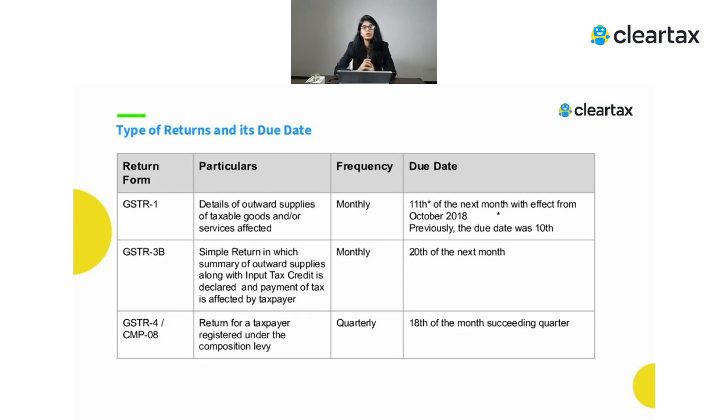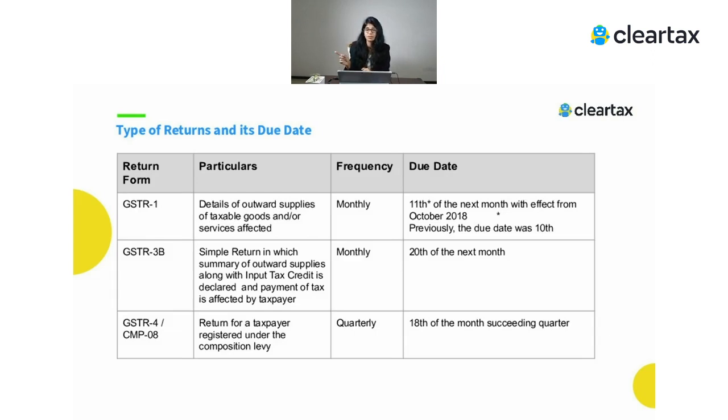Now the first question comes in, what all information do we need to furnish in this GSTR 1? Is it my purchases? Is it my sales? Is it my liability? Or just some exports which I am doing? Or just some imports I am doing? So what all information needs to be shown? In GSTR 1, it's all about outward supply. Whatever is my outward supply, I will show in my GSTR 1.